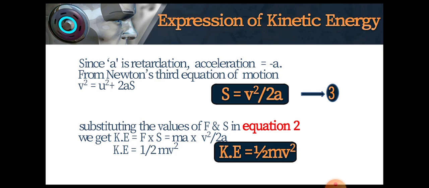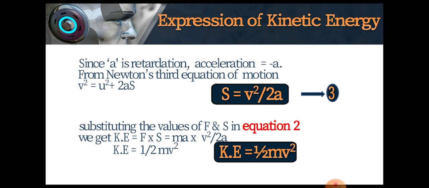Now, are you ready for the surprise element, the brain teaser which is usually asked in the board exam? Then take page 42 and read question number 20. How much work is needed to be done on a ball of mass 50 gram to give a momentum of 5 kilogram meter per second?